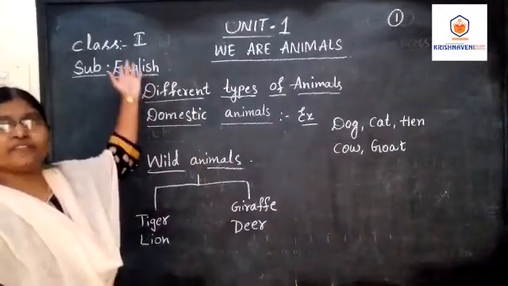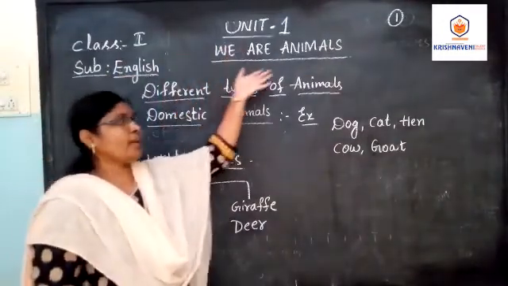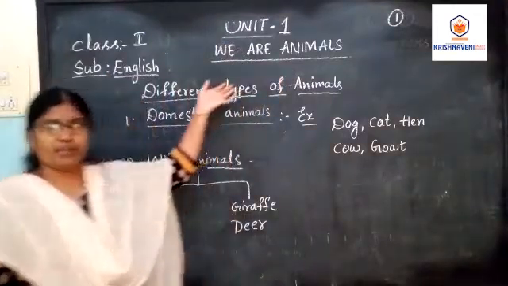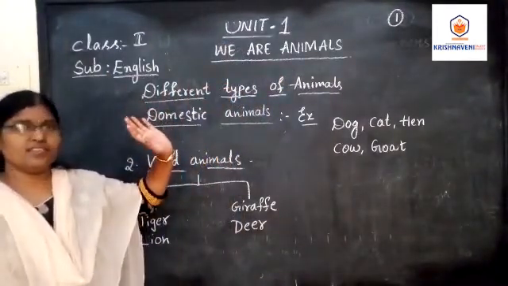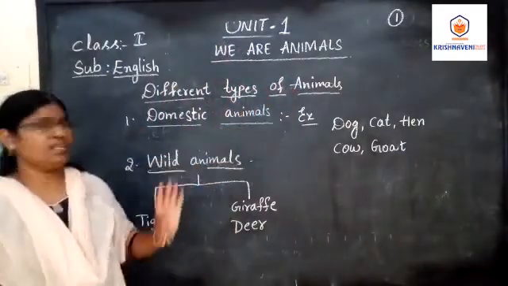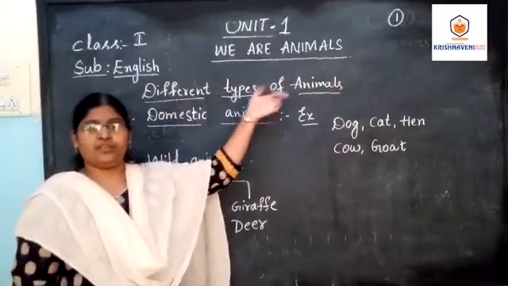I am teaching first class English today. In the first unit, we are learning about animals. Are we animals, children? No, we are not animals. We are human beings. In that, there are different types of animals.